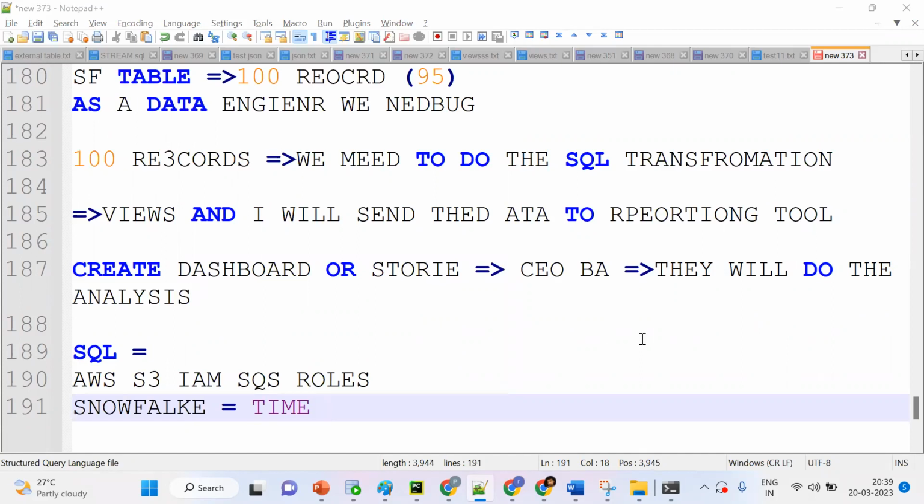So clearly, what are we going to do as a Snowflake developer? Tell me.